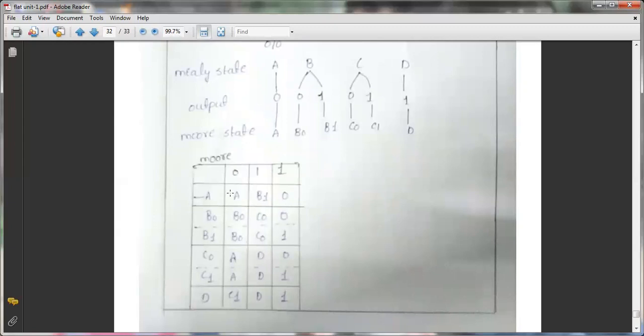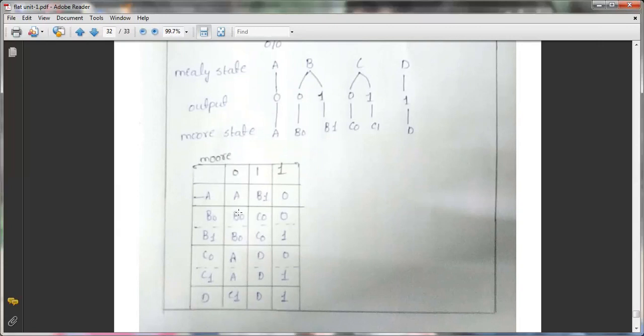See here. A on 0 is going to where? A. A on 1 is going to where? B1. Okay, we have to mention it as B1. What is the output here? 0. B0 on 0 is going to where? B0. And B0 on 1 is going to where? C0 here.